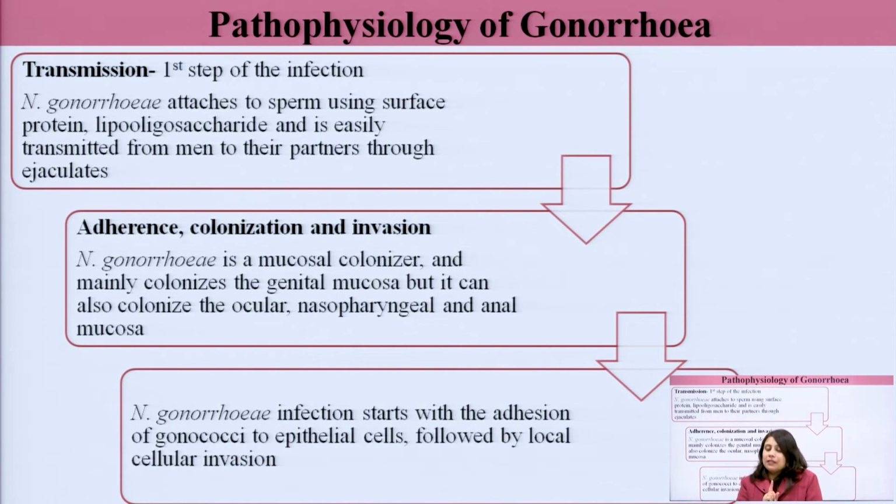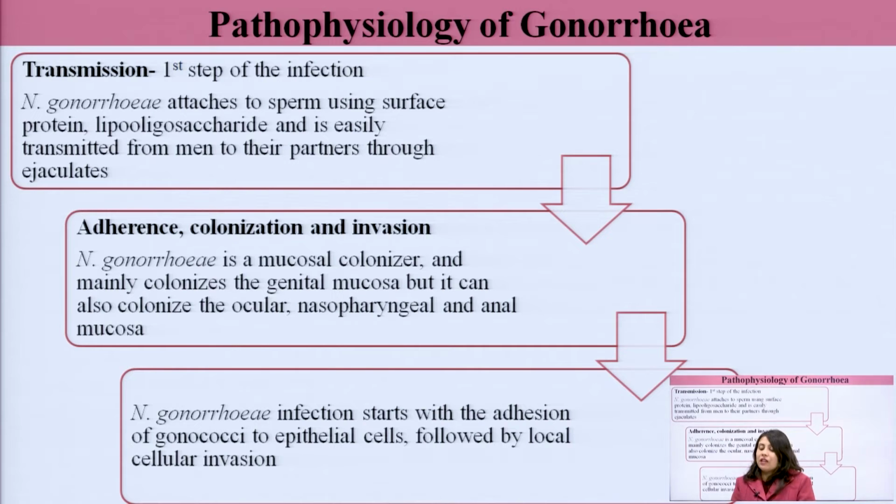Now, the first step involved in the pathogenesis or the lodging of infection by Neisseria gonorrhea is transmission. So, in the first step of infection, Neisseria gonorrhea attaches to the sperm. How does this infection basically begin? Because Neisseria gonorrhea can attach to the sperm using surface protein, lipo-oligosaccharide, and is easily transmitted from men to their partners through ejaculates.